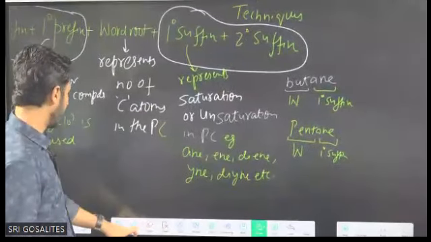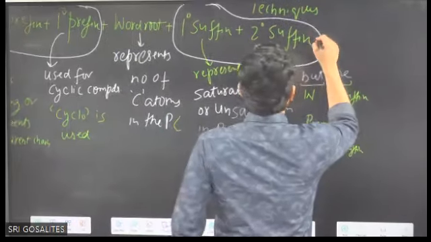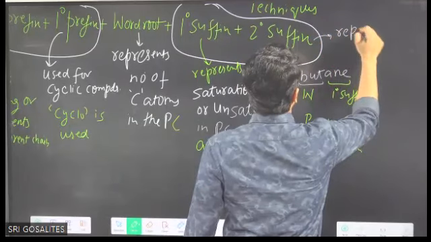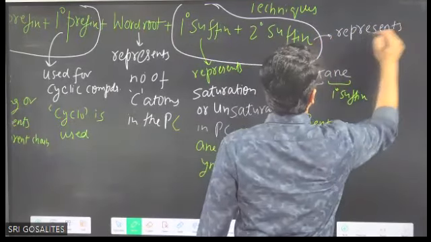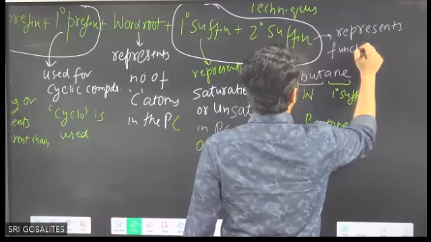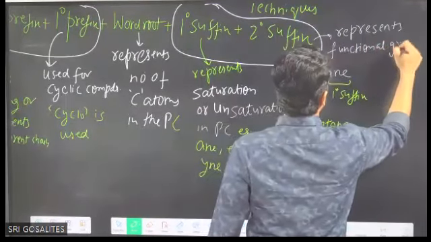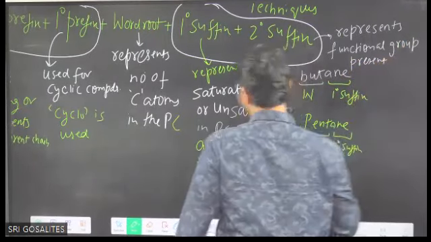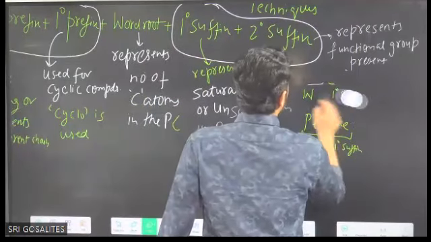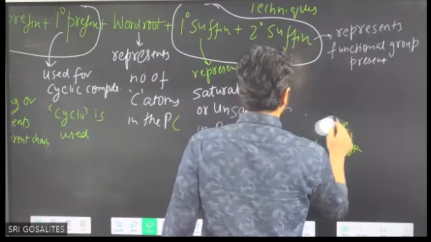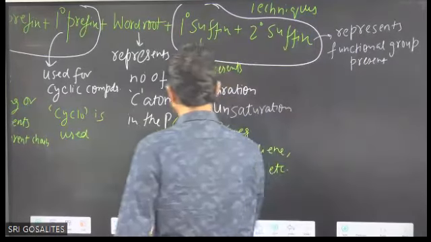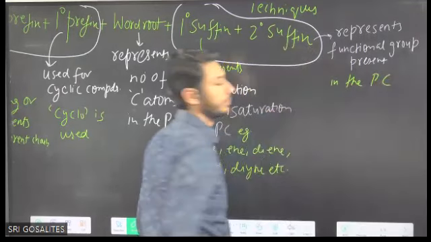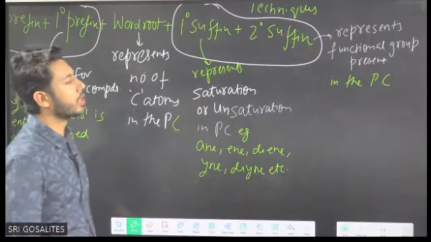Then next is which suffix? Secondary suffix. Secondary suffix means it represents the functional group present in the parent chain. It represents the functional group present in the parent chain or main chain. Okay? What does functional group mean?